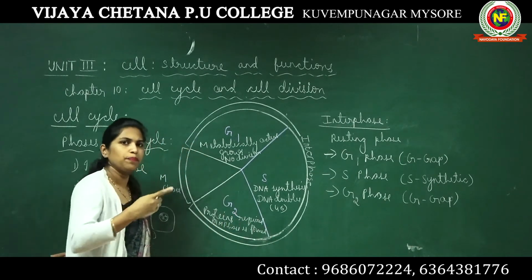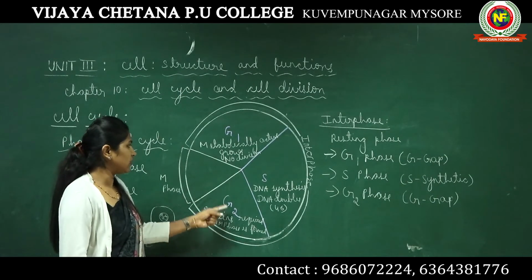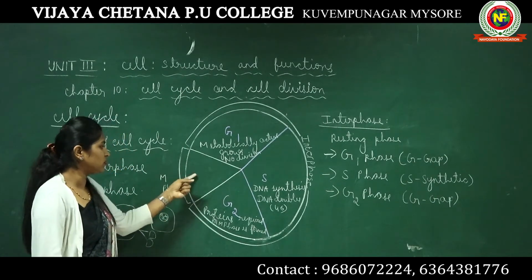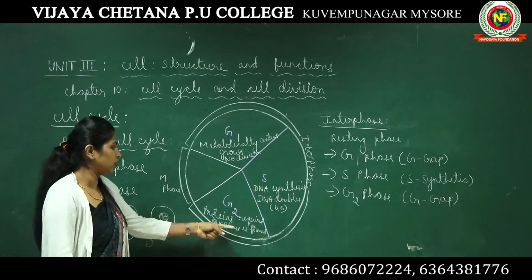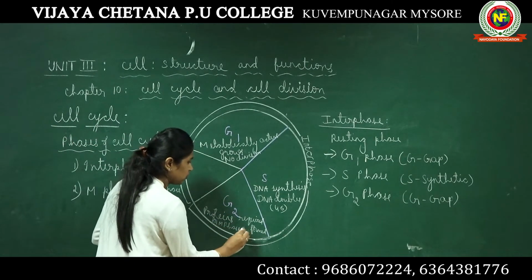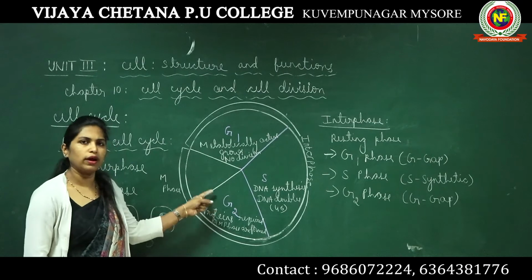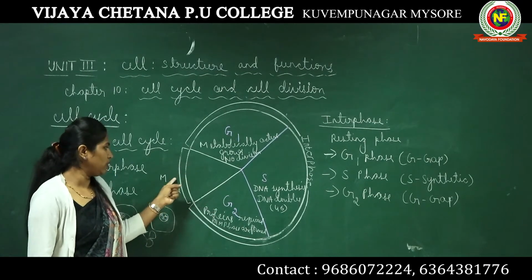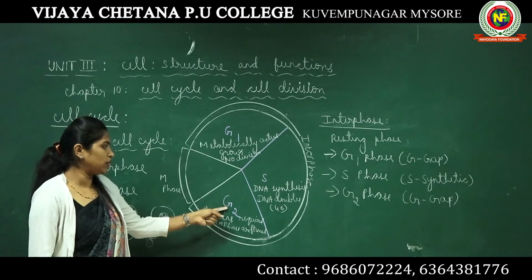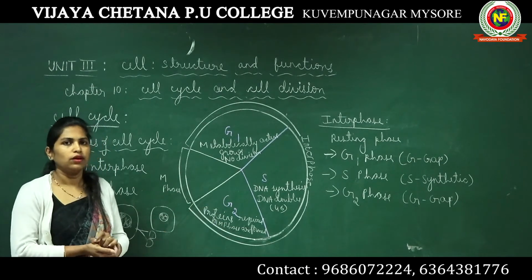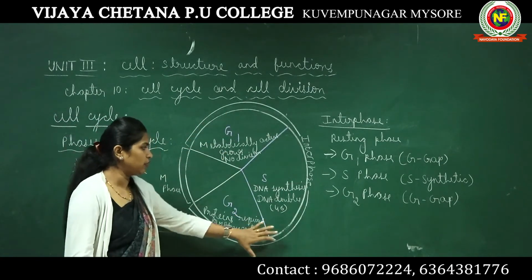Inside a cell, all the proteins required for the actual cell division, or M phase, are formed in this particular G2 phase. I hope this is clear to you.